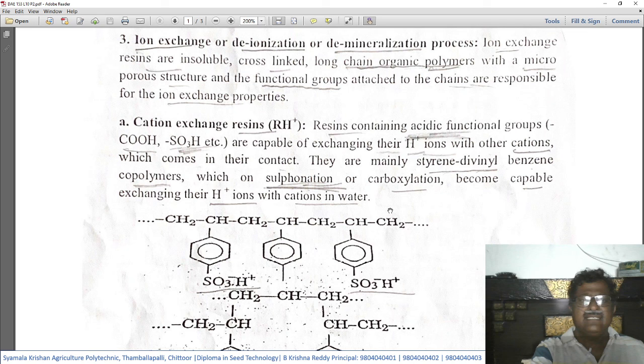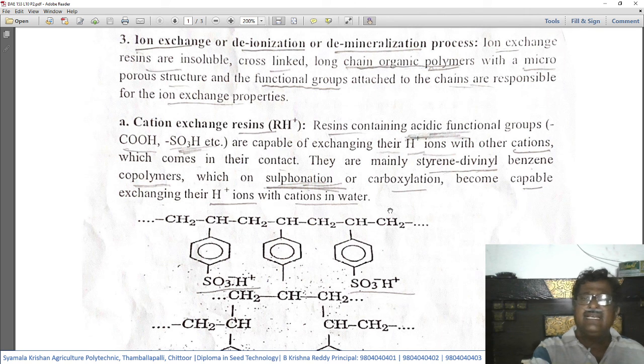That R is a resin, and this type of resin is responsible for cation exchange. So it is represented as RH+. Whenever H+ is there, it indicates that this type of resin is responsible for cation exchange.